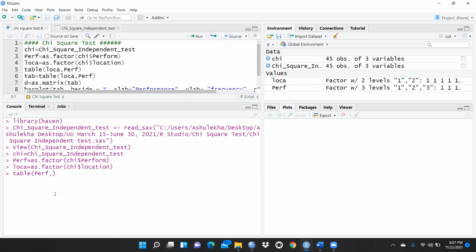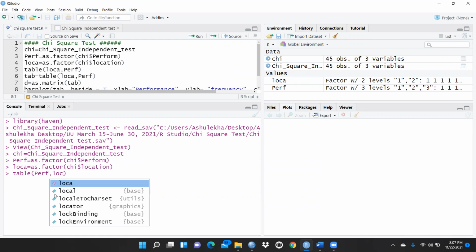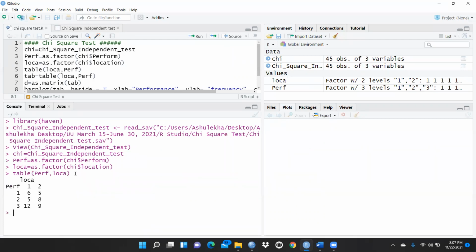Then I'm going to take location, LOC, a small location, right? So I have to create a tabular form. You can see here three categories of the performance, and these are the two locations, right? Those, 1 means I said there's the loss. So that means on location 1, 6 firms are in loss, and on location 2, which means the higher income group countries, only 5 firms are under loss.